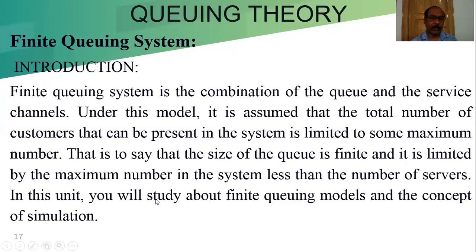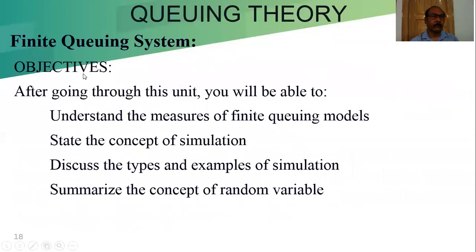In this unit, we will study the finite queue models and the concept of simulation. Here we are not considering the simulation, only the discussion of the model. What is the objective of the finite queuing system?